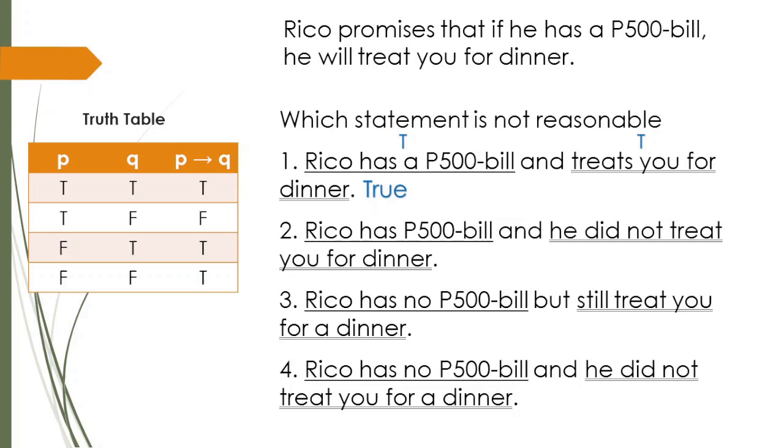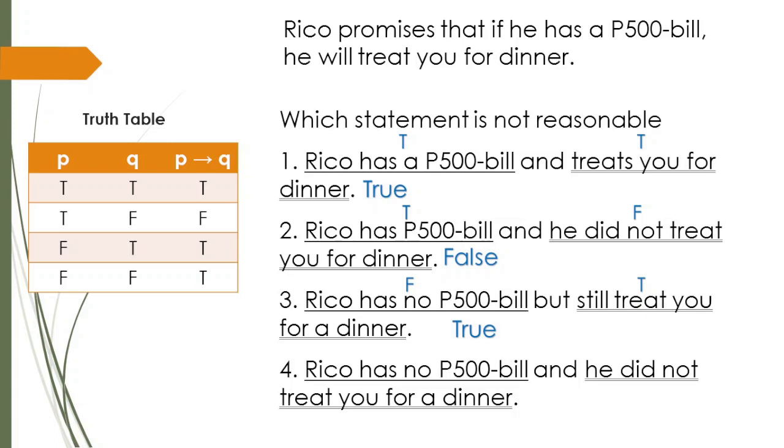Next, number 2. Rico has a 500 peso bill and he did not treat you for dinner. The hypothesis is true, but the conclusion is false. According to the truth table, the statement is false. The third statement, Rico has no 500 peso bill, so the hypothesis is false, but he still treats you for dinner. The conclusion is true. According to the truth table, the statement is still true.